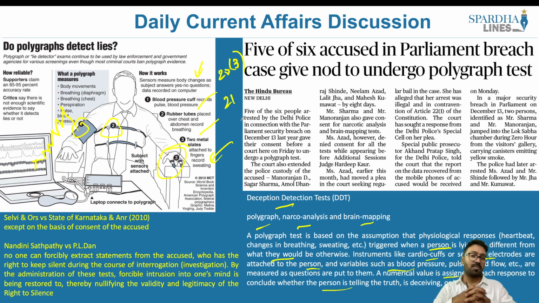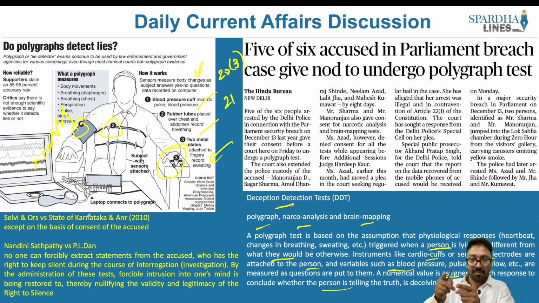Now when we look at the Supreme Court judgments, what does the Supreme Court say? We have Selvi and others versus State of Karnataka and another, where the Supreme Court said that yes, you would be able to take up the polygraph test, because of the third degree treatments employed by the investigating agencies. As an alternative to it, you can make use of this deception detection test. But what is the important factor? The person going through it should voluntarily accept it.